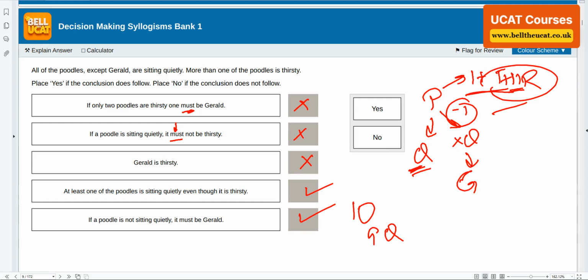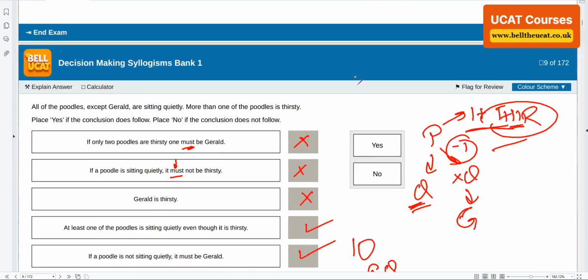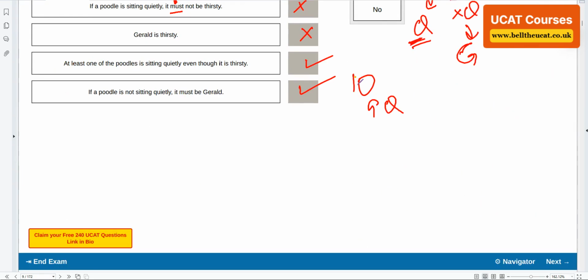Righty guys, that was part 2. This is a series on decision making, which is syllogisms. Our next series, we're trying to go through 4 or 5 parts of this video, trying to squeeze through as many questions, learning and rules as we can. Essentially, there are more than 30 rules to remember. So if you watch all these parts, you would be able to know as many as we can.